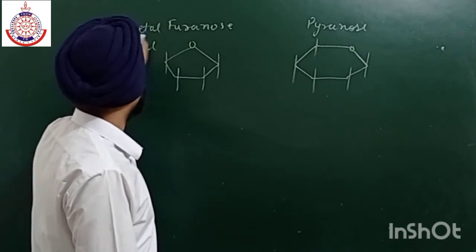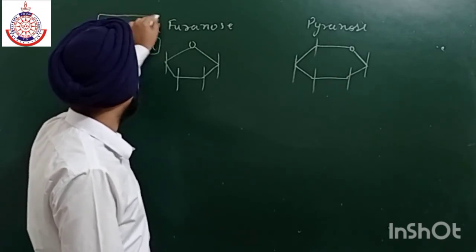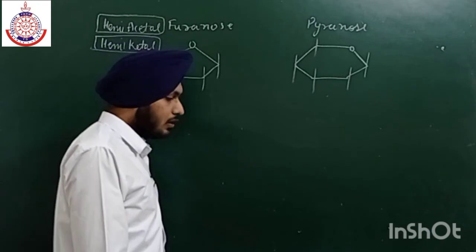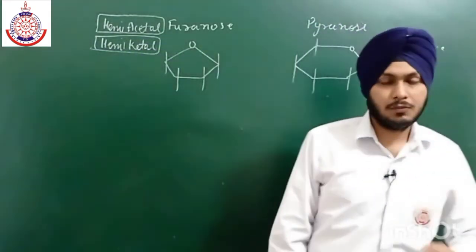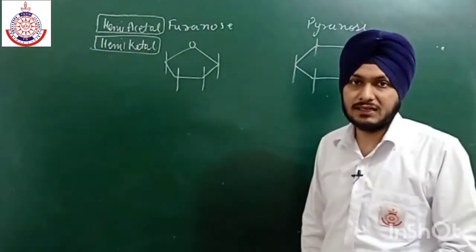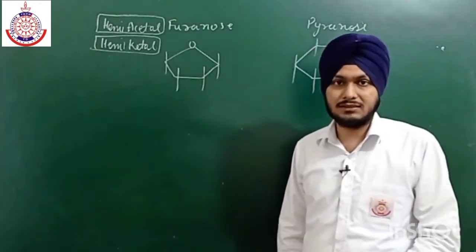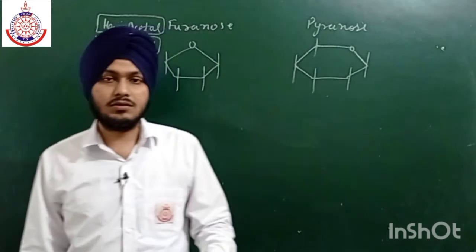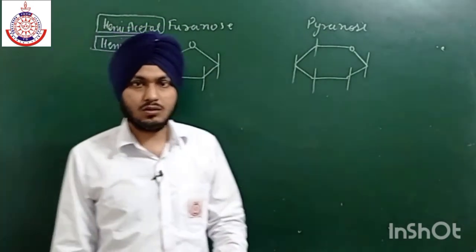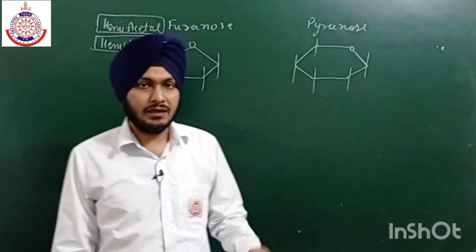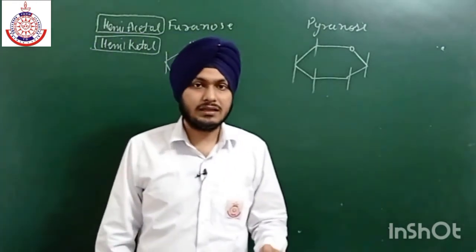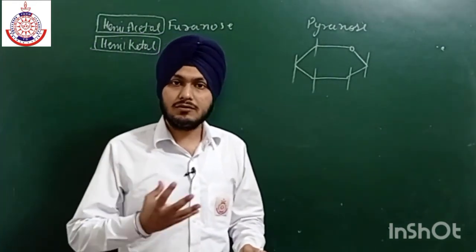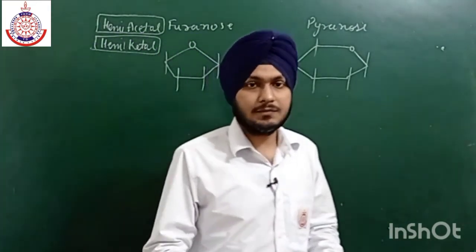Now this closed structure can easily give us an idea of how Schiff reagent and some other reagents do not give the test. Because if we take glucose as a closed structure in the form of alpha and beta, then the amount of open structure is near about 0.5% only.